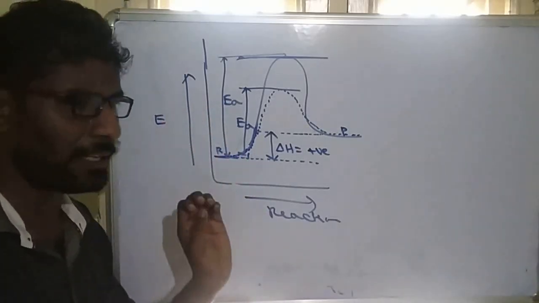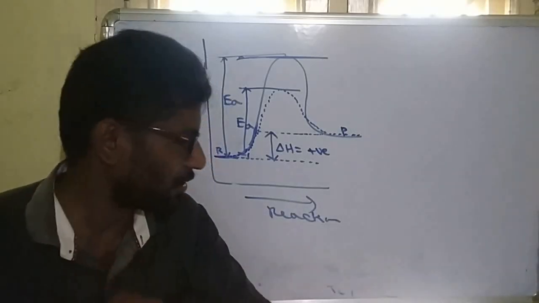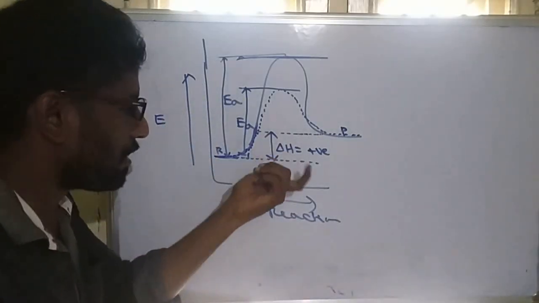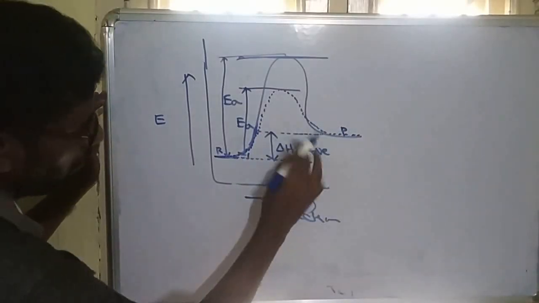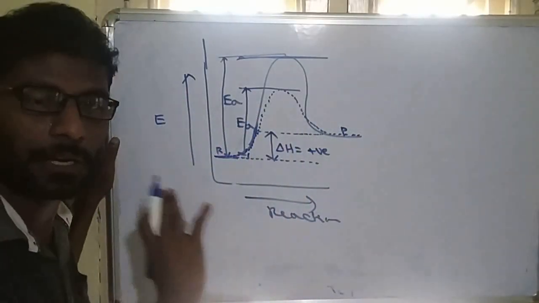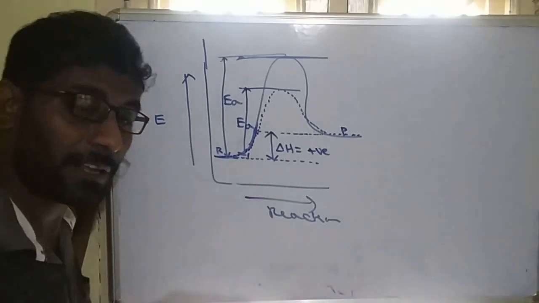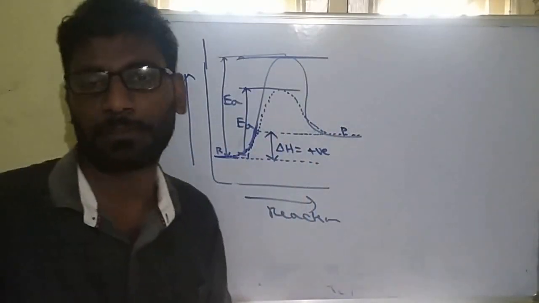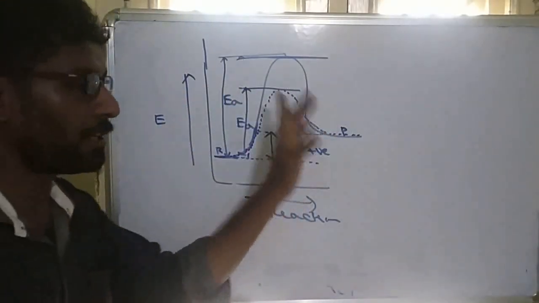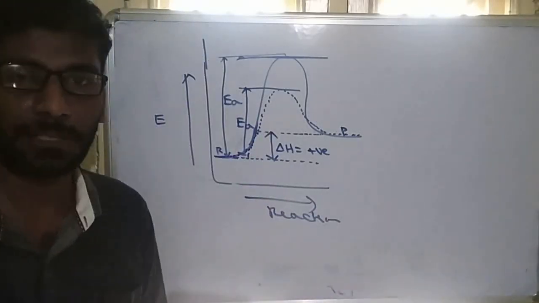Remember, a catalyst does not change equilibrium, does not change the rate constant, does not change any other constant, and does not even change enthalpy. Initially, this is the enthalpy. After adding it, that is the enthalpy. So a catalyst does not change enthalpy, equilibrium, or even the rate constant. Only the rate will change. So the rate always increases with a catalyst by decreasing activation energy.